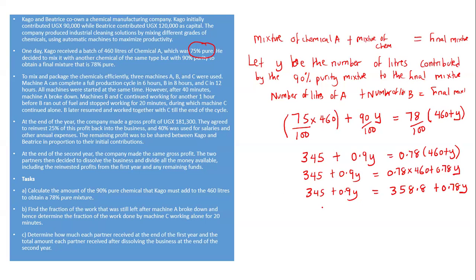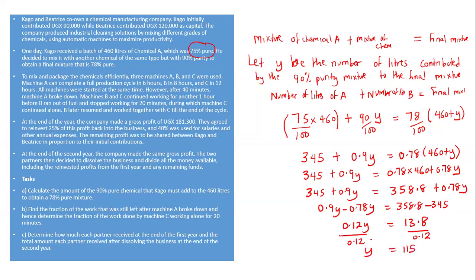So when I'm collecting like terms, I'm going to say 0.9y minus 0.78y will equal 358.8 minus the 345. So when you subtract, this will give us 0.12y equaling 13.8. So divide by 0.12, divide by 0.12. So your y will equal 115. And these are the liters that must be contributed by the 90% purity to form the final mixture of 78%.